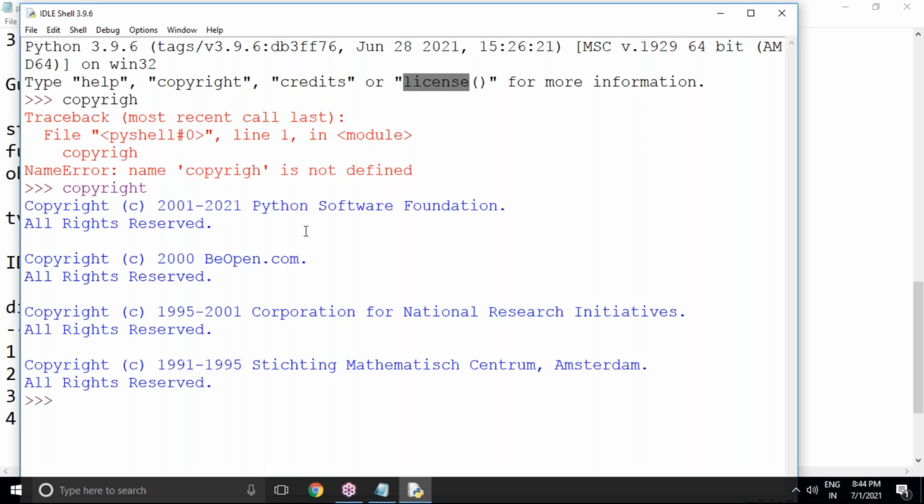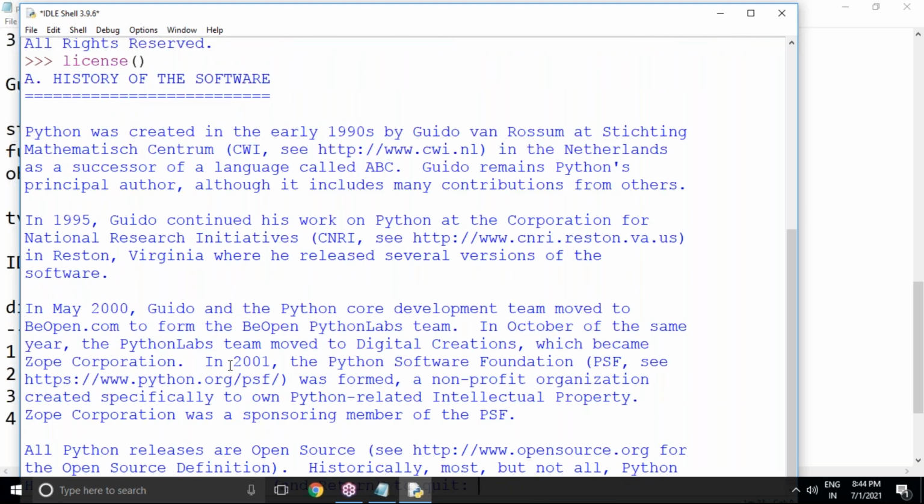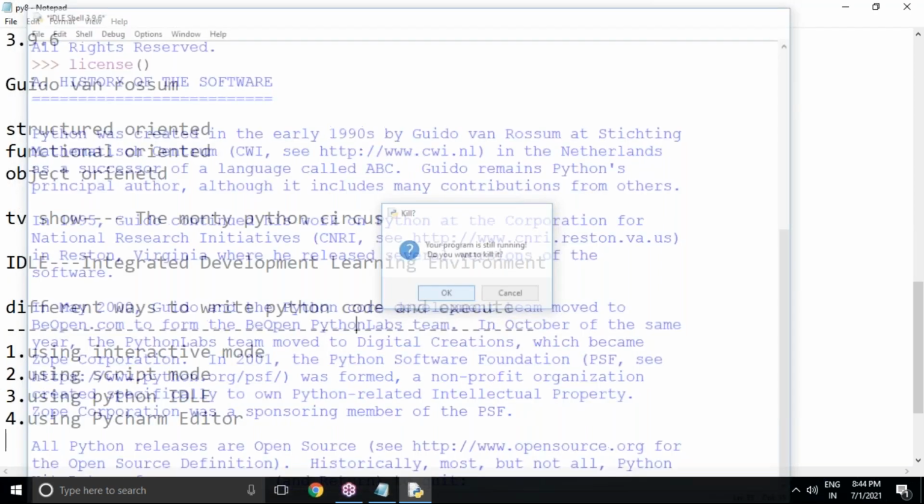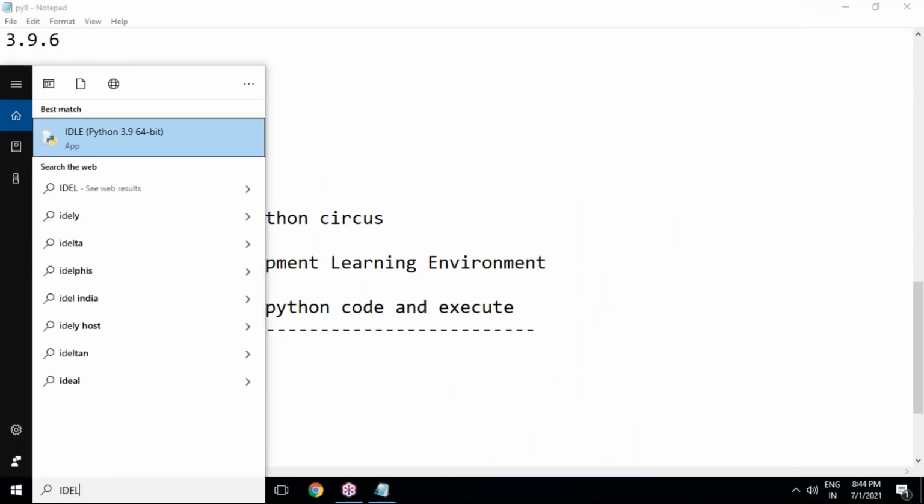If you want to know the license information of this license, then you can go with license information. History of software and all those things like this. Python was created in the early 90s by Guido van Rossum. Okay, so there is a complete history we are able to see. So let's close it once, or else you can clear also. Let me reopen just for knowing how to open it again.